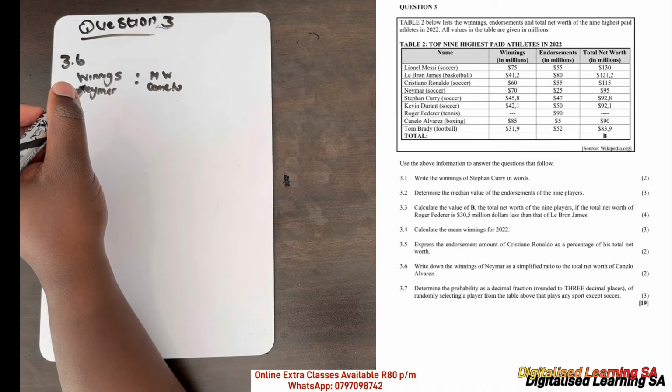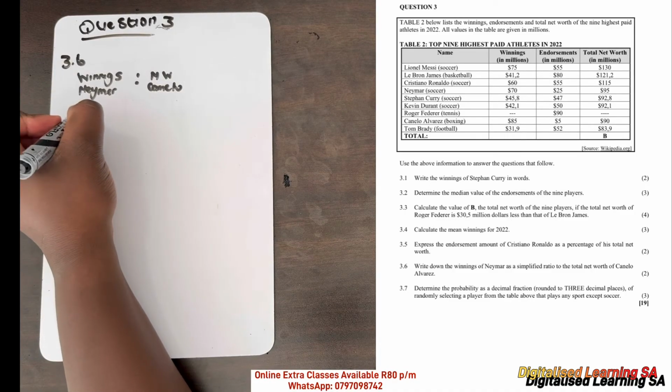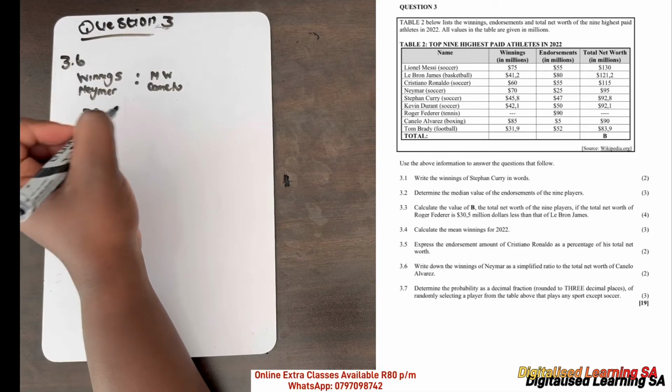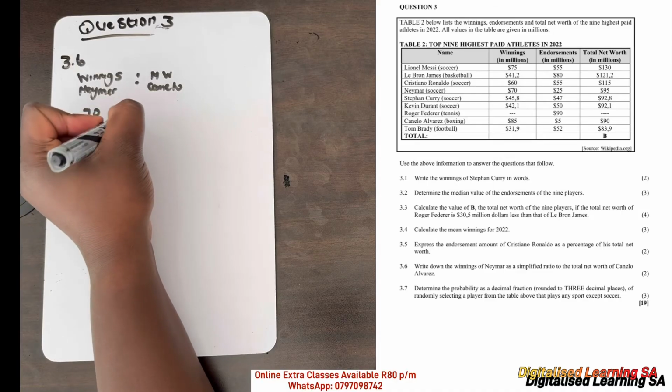If we go to our table, the winnings of Neymar are $70 million, and the net worth of Canelo Alvarez is 90.